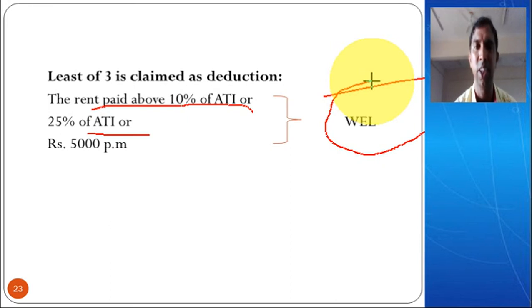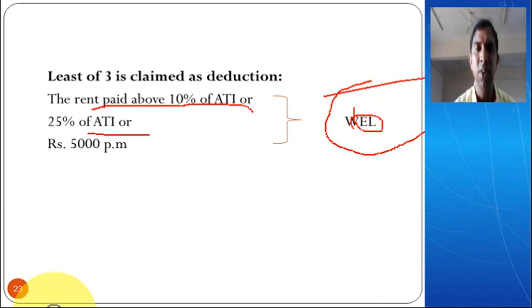Very simple. Only three items you have to calculate, and mainly you have to calculate the adjusted total income. First, you compare the rent paid with 10% of the adjusted total income. Then write the amount of 25% of ATI, and then 5,000 into 12, that is 60,000. Compare all three items, and whichever is less, that is your eligible deduction under section 80GG.